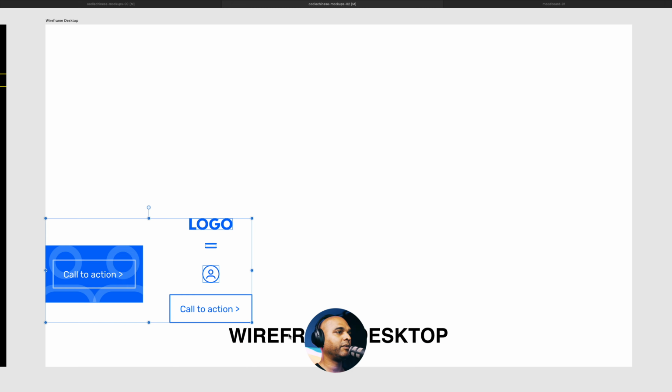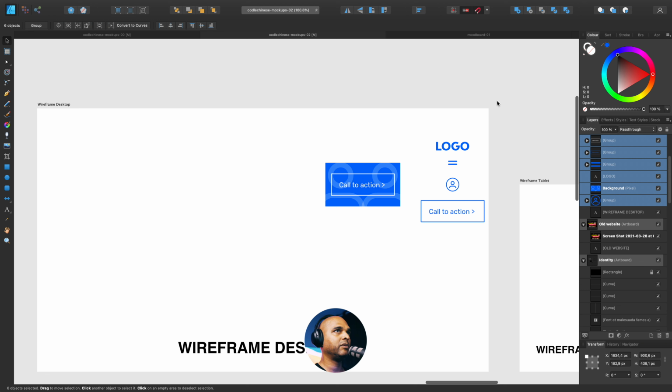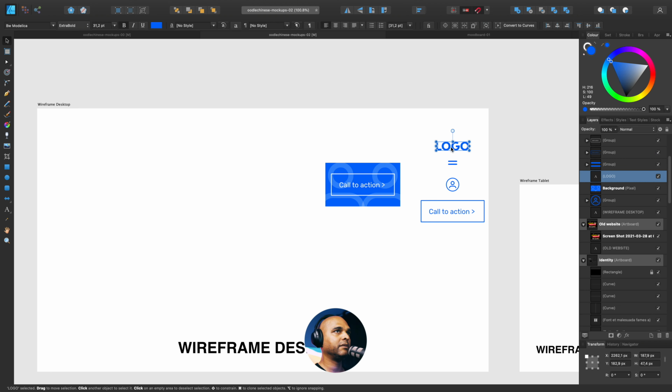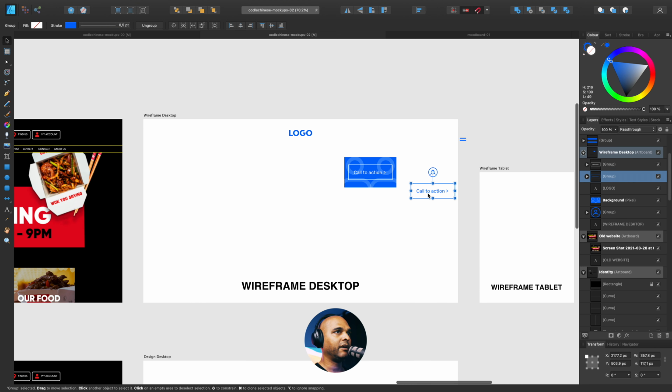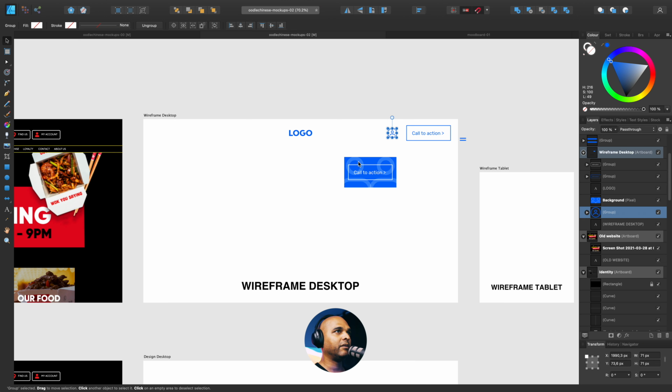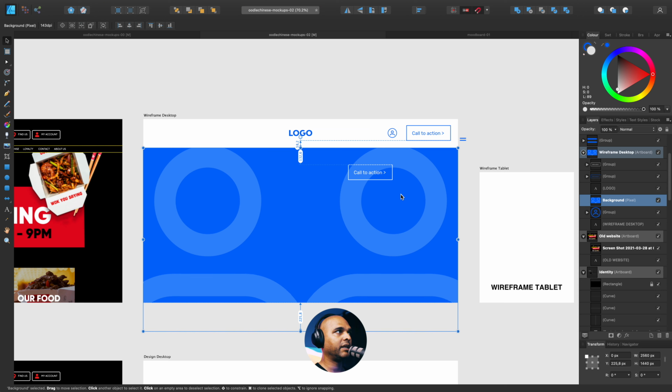Okay, so first of all, I'm going to paste my assets. Then let's go back into editing mode, and I'm just going to start placing the elements. So let me align this here. I'm going to place the navicon outside the canvas because I don't need it right now. Now for the button, it will go here, the call to action, and the user account icon will come here. Now let me make this bigger. Then I'm just gonna drag it down.